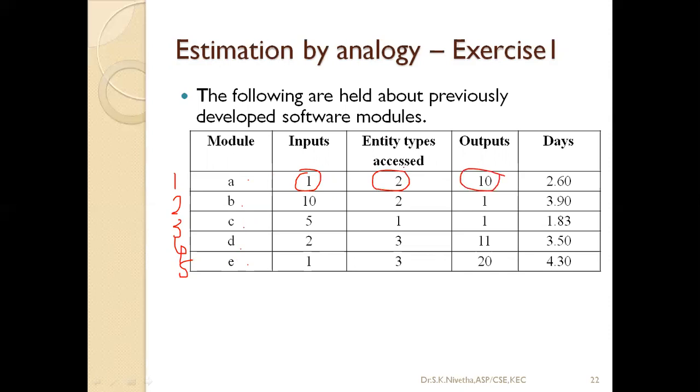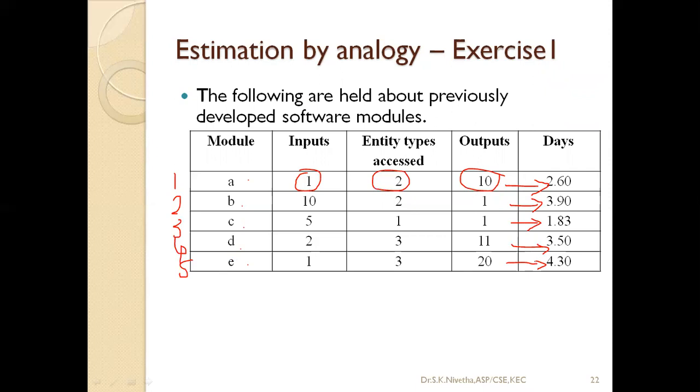Entity types accessed means referring some other values, in addition to inputs, the program is referring some other entities or objects. This project required 2.6 days. Project B required 3.9 days, project C required 1.83 days, project D required 3.5 days, and project E required 4.3 days.